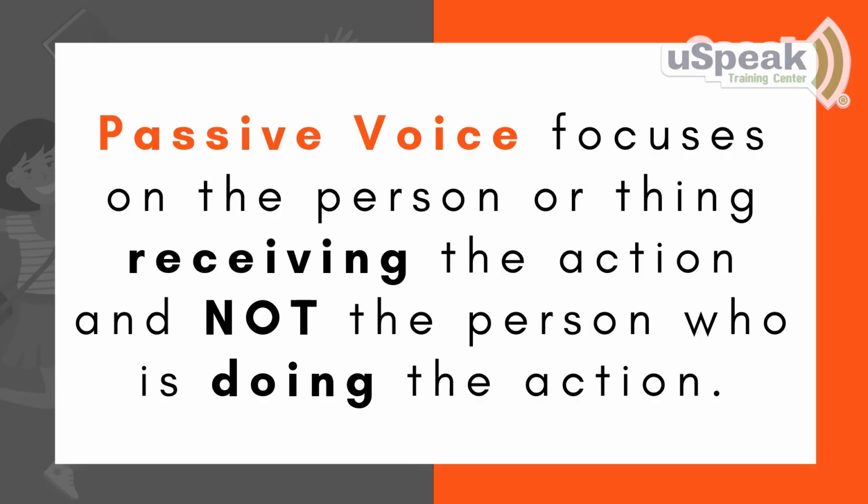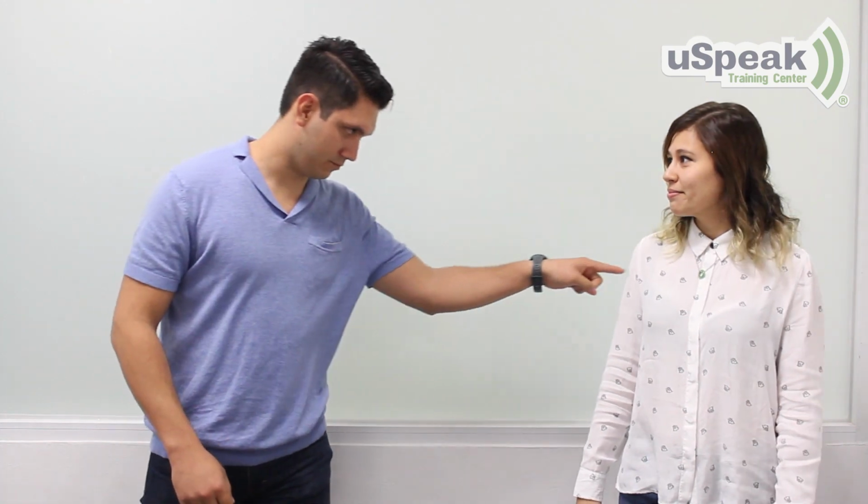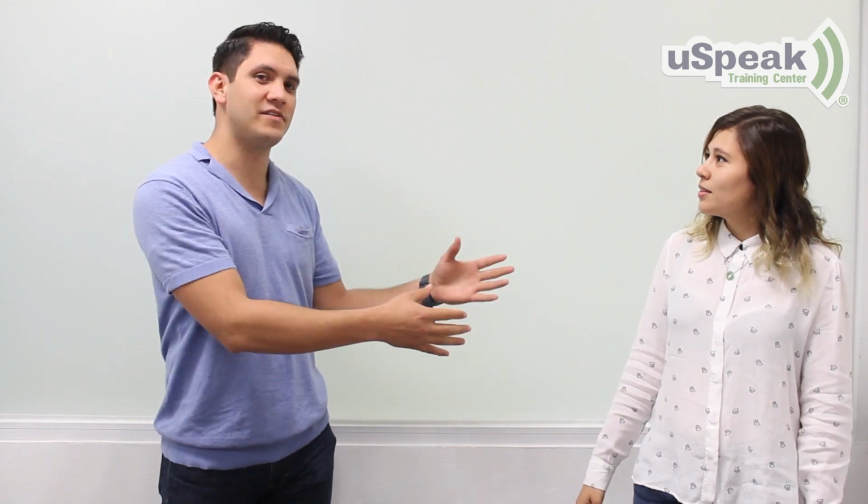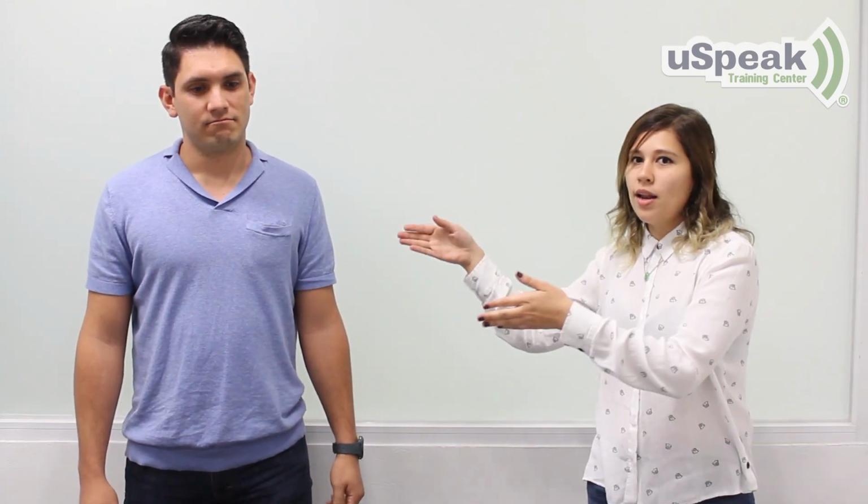Okay, so passive voice focuses on the person or thing receiving the action and not the person who is doing the action. Okay, for example, Caro was poked. Here we're focusing on the action and who received the action rather than on who performed it. Yeah, Caro was poked. Yes, she was poked, like this. So we're not focusing on the person who did the action. We're not saying Manuel poked Caro. We're saying Caro was poked. We're focusing on who received the action.